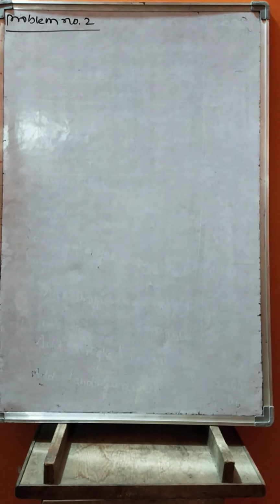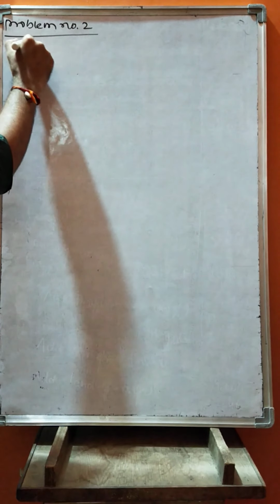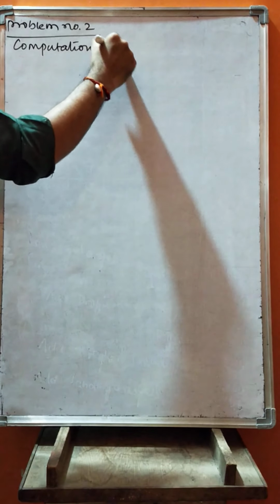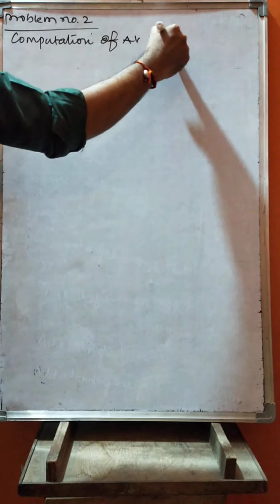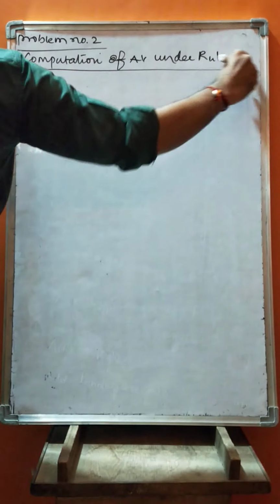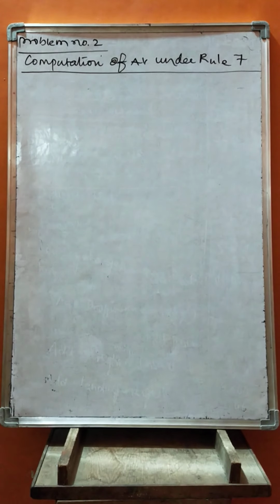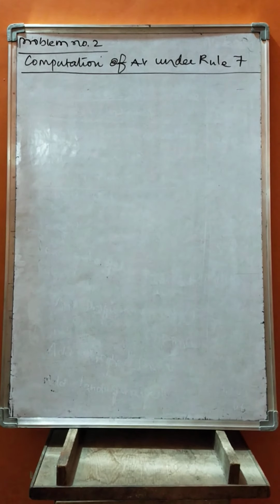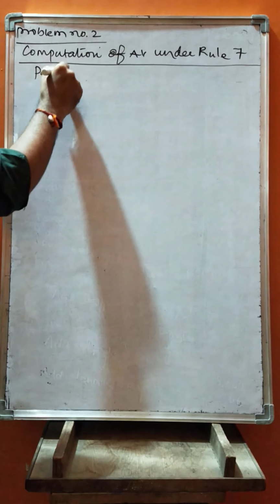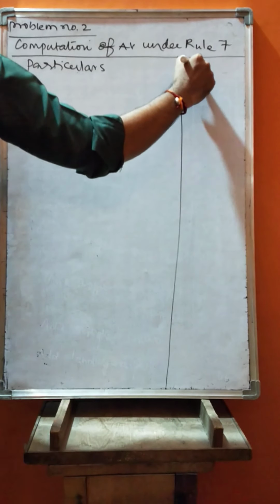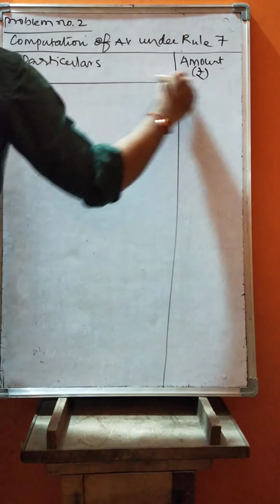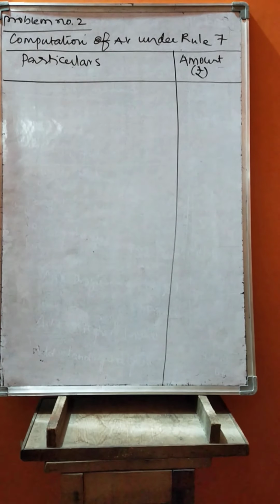Write the heading: computation of assessable value under rule 7. As we know, rule 7 speaks about deductive value method. You need to take the data in 2 columns. Particulars column, and amount column. Here the values are given in rupees. Let us take all the values in rupees.